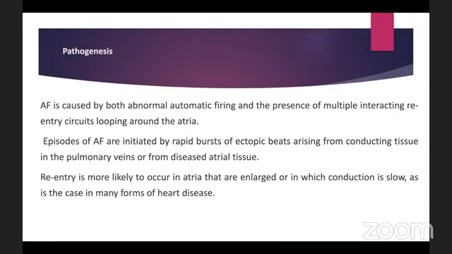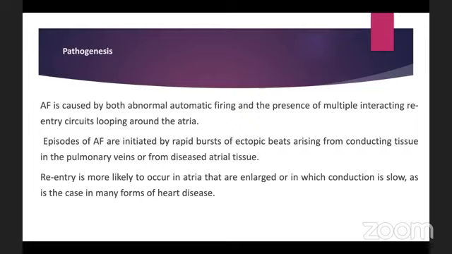So what is the pathogenesis? Why is this happening? Atrial fibrillation is caused by both automatic firing and the presence of multiple interacting re-entry circuits looping around the atria. So two things. One is the atria beats on its own. There are multiple sites of abnormal automatic firing, and these firings create re-entry circuit loops. These episodes are initiated by rapid bursts of ectopic beats arising from the conducting tissue in the pulmonary veins or from the diseased atrial tissue.